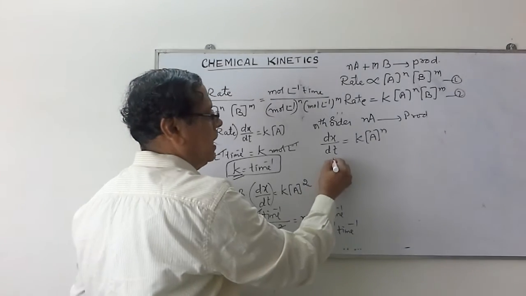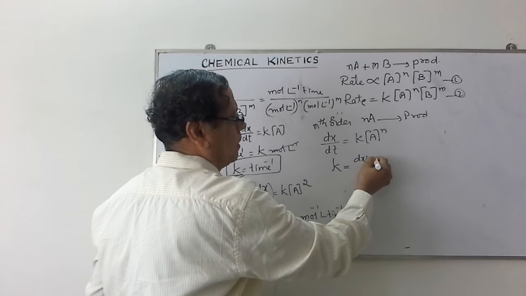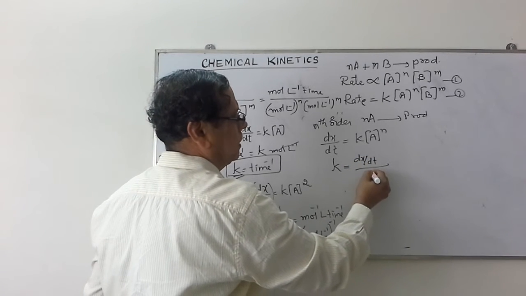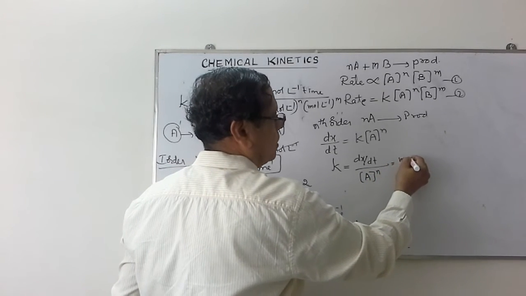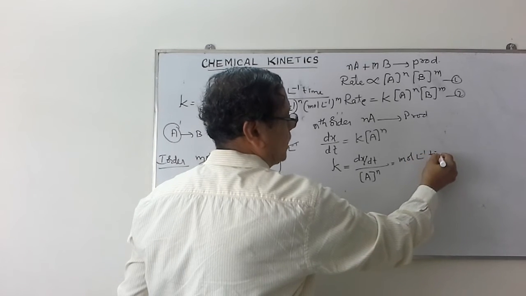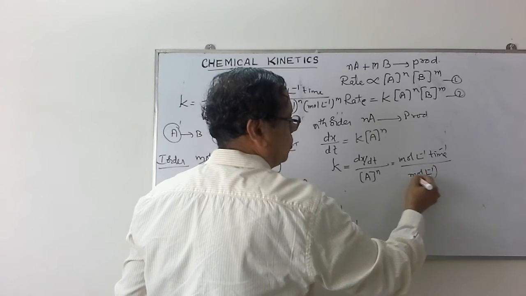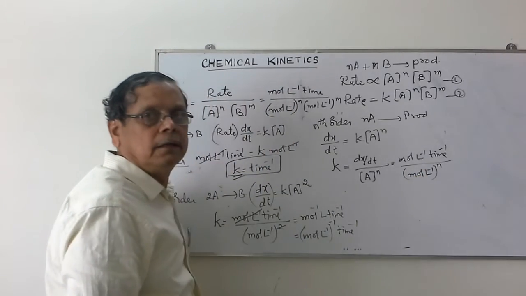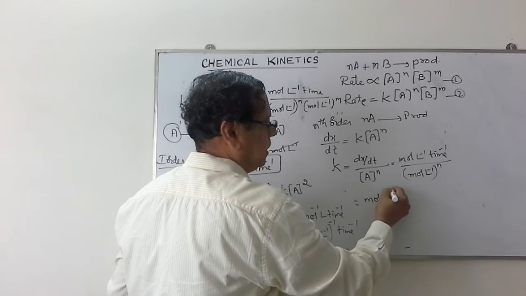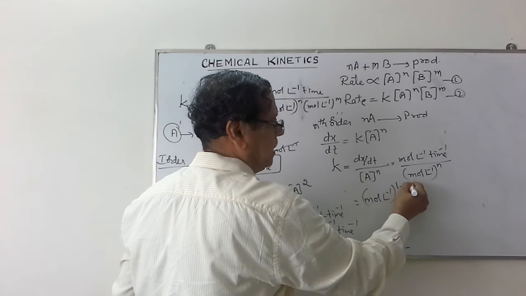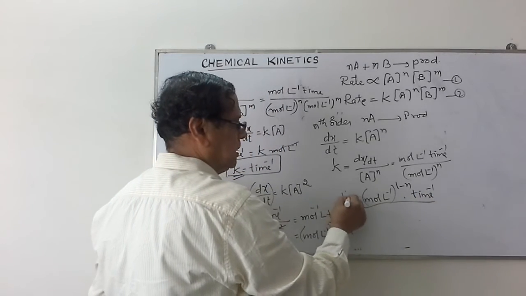In that case, K is expressed in terms of dx by dt whole divided by A to the power n. This is expressed as mole per liter per unit time divided by mole per liter to the power n. So this becomes mole per liter to the power 1 minus n per unit time. I hope it is clear.